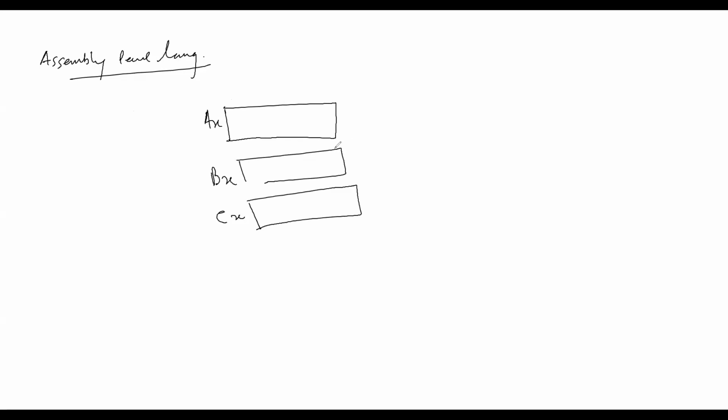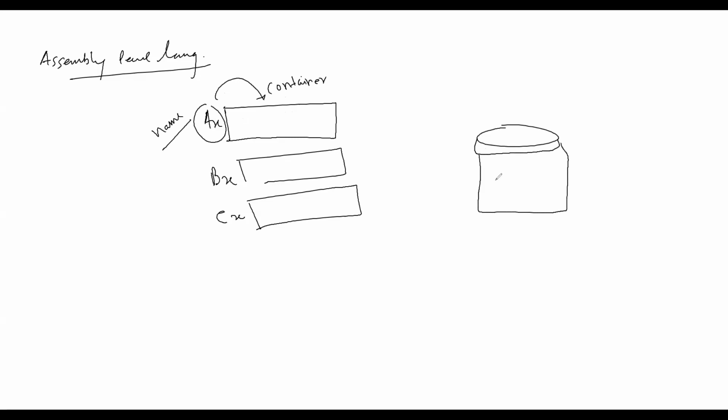Hardik is the name, and you have a body. AX is the name to represent this container. Since this is a container, say for example, in our kitchen we have jars, and what it holds is written on it: pickle.